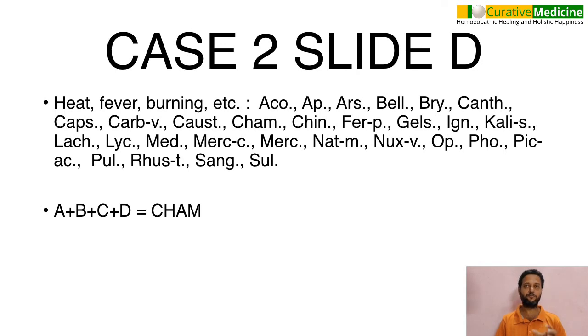Now again I am thinking, should I go for chamomilla or should I step back and study up Sepia and give? I said okay, let me take up chamomilla, and I gave chamomilla to the patient because it covered all the 4 rubrics from Boger's Synoptic, and we will see the result.